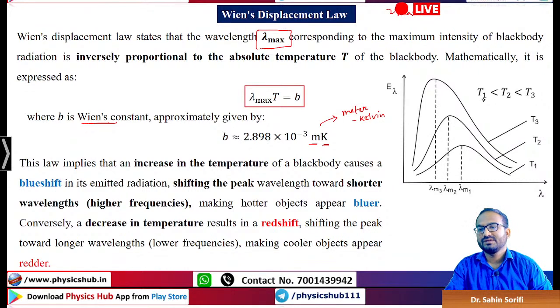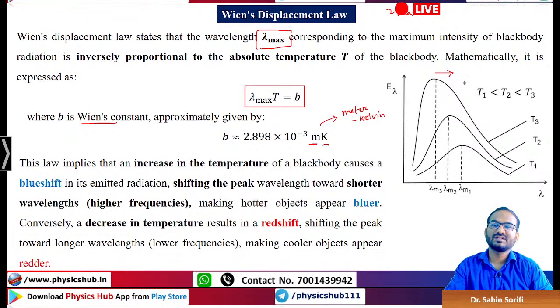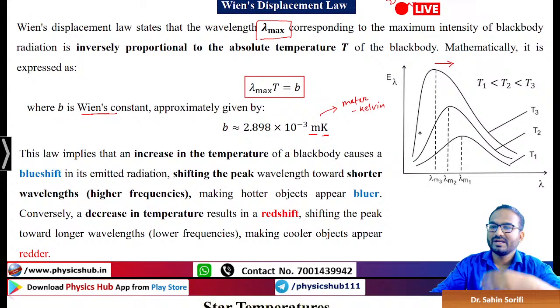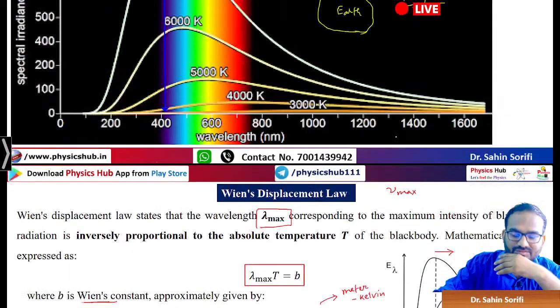And as you can see here, T3 is greater than T2 is greater than T1. So as you come down, the temperature is increasing, and as a result of that, you see the peak shifts towards right. So with increasing temperature in the intensity versus wavelength, the peak shifts towards right.